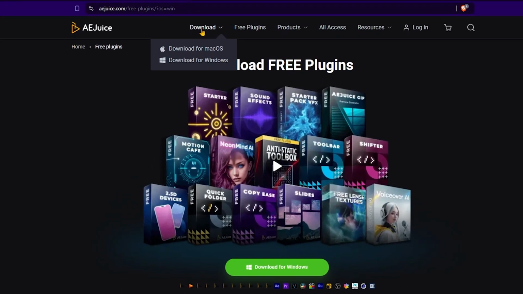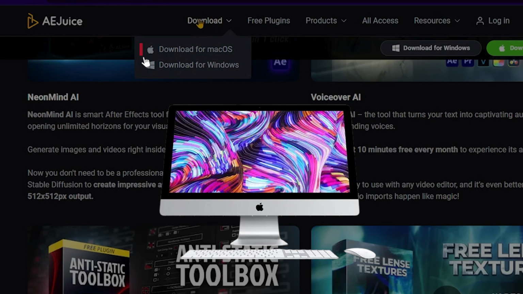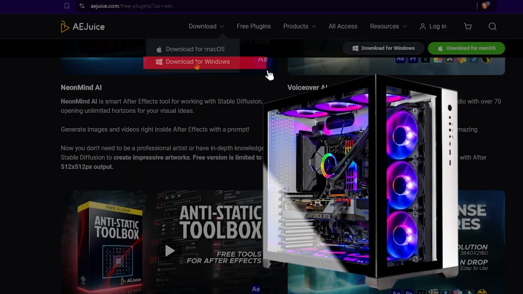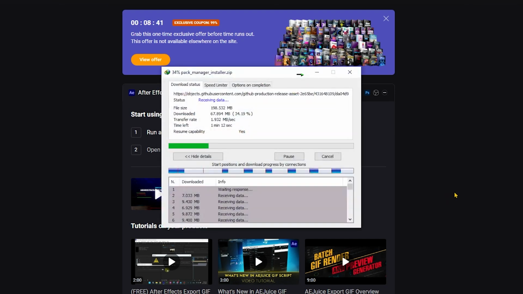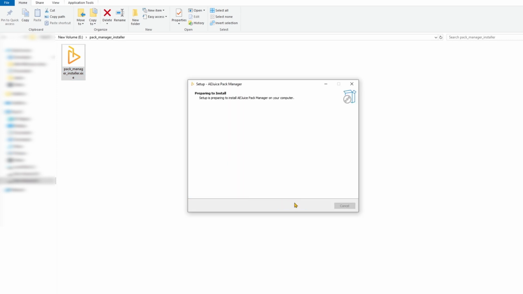So guys, first I need to download this extension. So simply I go to the download option, and if you are a Mac user, simply download for Mac OS, or if you are a Windows user, simply select Windows. I'm downloading for Windows. Simply you need to enter your email address and click get free plugin. After completing this download, you need to install the Adobe plugin. So I have installed the Adobe plugin.